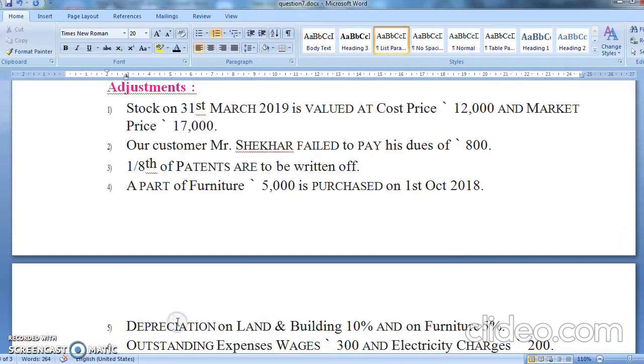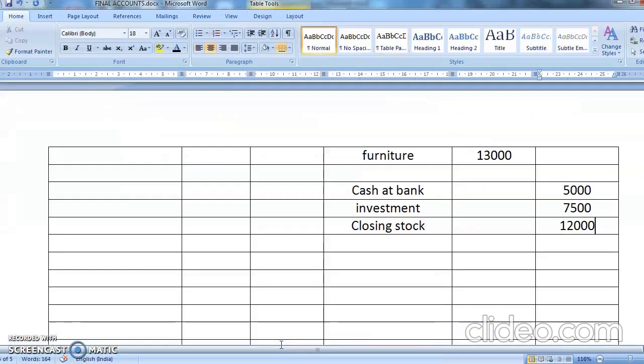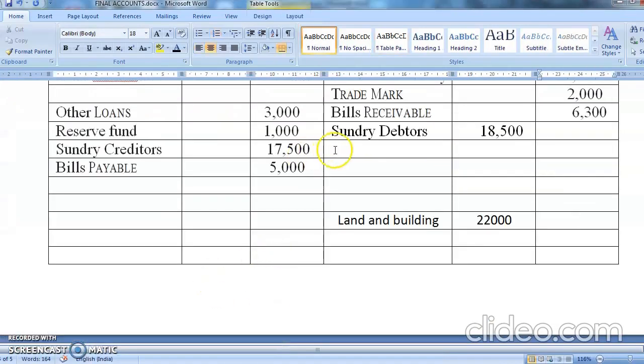What is the second example? This example is very common. It will be there every time. Our customer, Mr. Sekar, fails to pay the due of 800. When the customer is not able to pay the debt, it means bad debt. So bad debts comes where? Obviously on your balance sheet. Yes, it will be less from the debtors. So you write here less